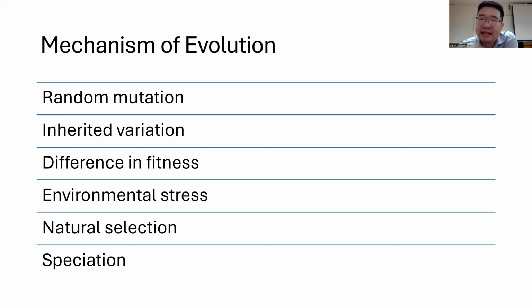For example, disasters, volcanic explosions, or maybe earthquakes, and the environmental stress resulting from these disasters can naturally select different traits that can help them survive in the harsh environmental conditions they have just suffered, right?